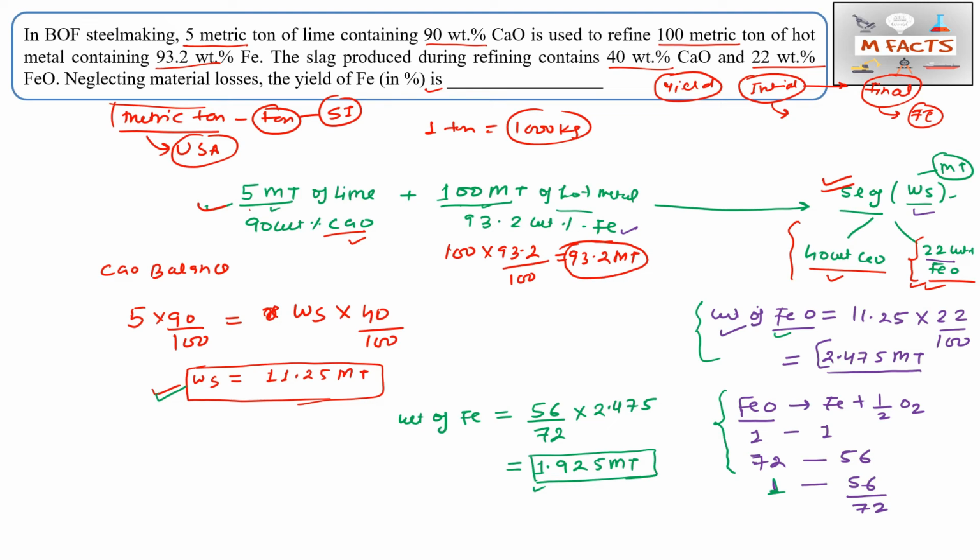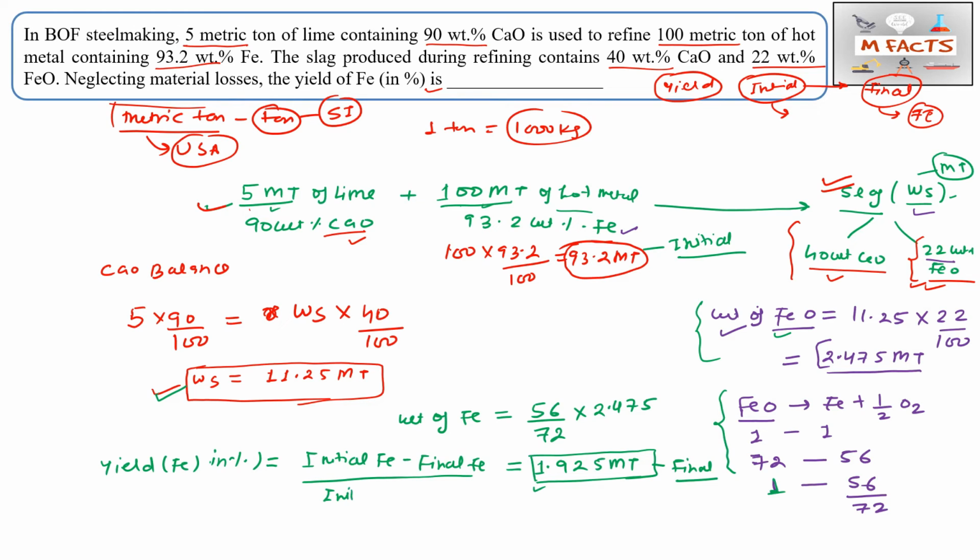Okay, so this Fe is basically the final content of Fe. And what is the initial content? The initial content of Fe is here. So we need to calculate the yield, that is the yield of Fe in percentage. So we will write: initial Fe minus final Fe divided by initial Fe.